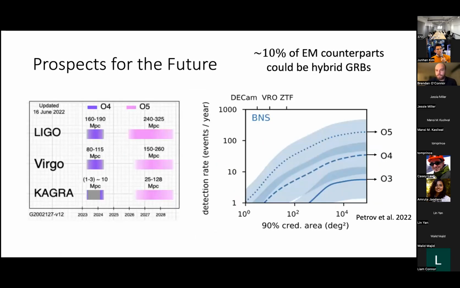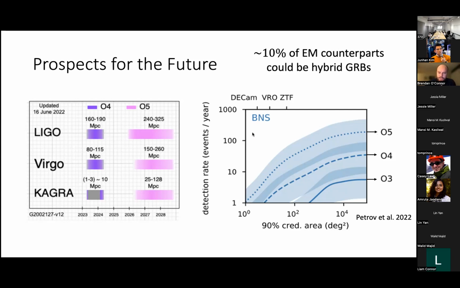So just going to the future and future prospects for detection of these types of events as we move towards O4 this spring, we computed the rate and we found that about 10% of the electromagnetic counterparts to gravitational waves could be these hybrid or peculiar GRBs. And that would be the best conclusive proof that this is a compact merger producing this event, because that remains to be shown, despite all of this great evidence that it is a compact merger. Gravitational waves would be the smoking gun, the signature that we would need.